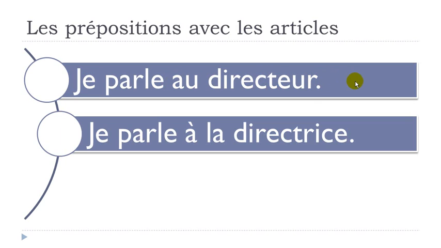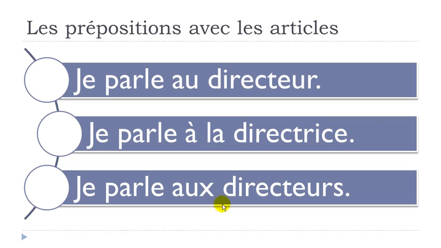Let's see the feminine form. Je parle à la directrice. Directrice, director, but the feminine form. Je parle à la directrice. So here you can see that nothing happens, so you still have your preposition à, and then you've got your article here. Nothing changes when you get the feminine form.